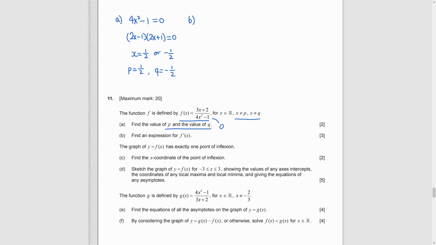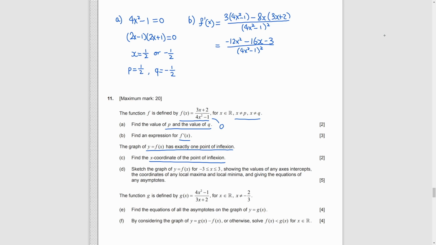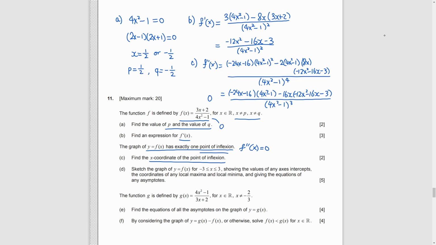Part B. Find f dot x. Using quotient rule, done. Then, it tells us that y equals f(x) has exactly one point of inflection. For part C, we need to find its x-coordinate. So, we can differentiate once again and set it to be 0. Or, in the real exam, just ask your calculator. Finally, we get x equals negative 1.60.